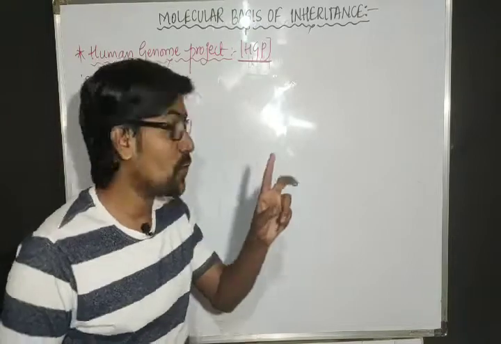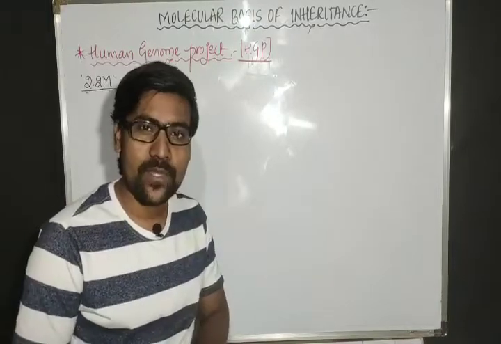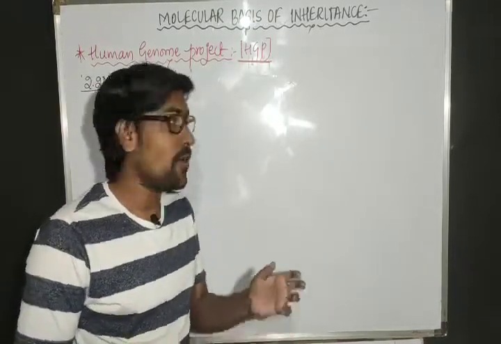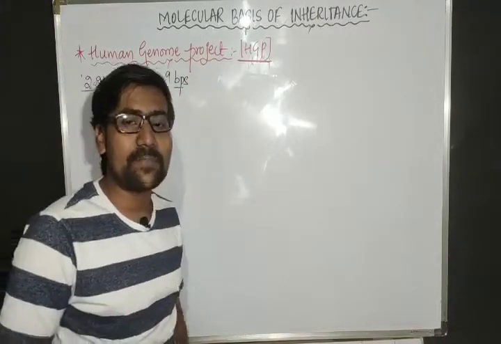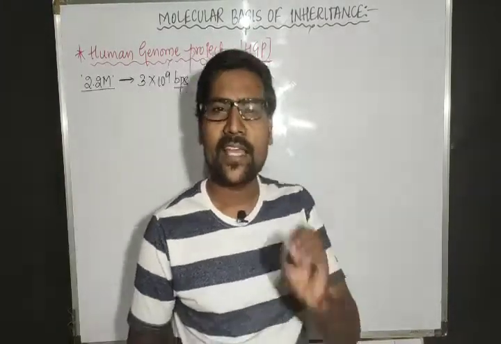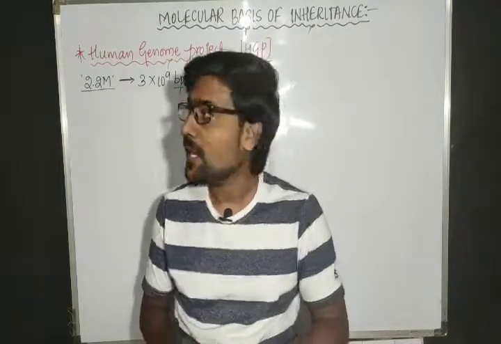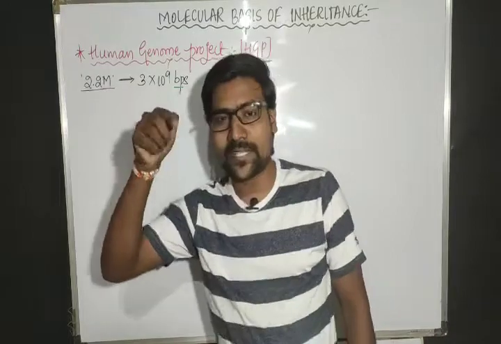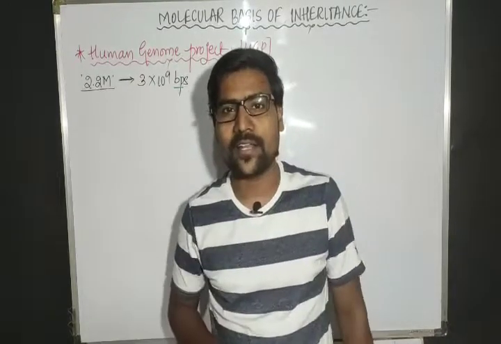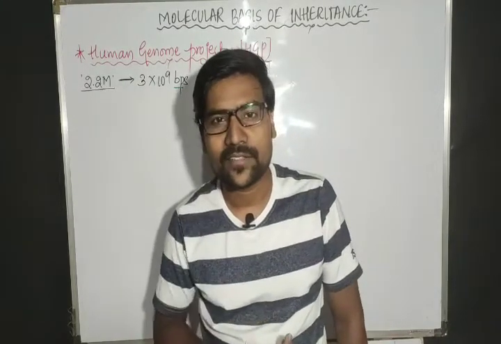Such kind of 2 nucleotides will form one base pair. Such kind of how many base pairs are present? 3 into 10 to the power 9 base pairs. Here is my question. How can we say these many number of base pairs are exactly present in the human DNA? How can we say that one?